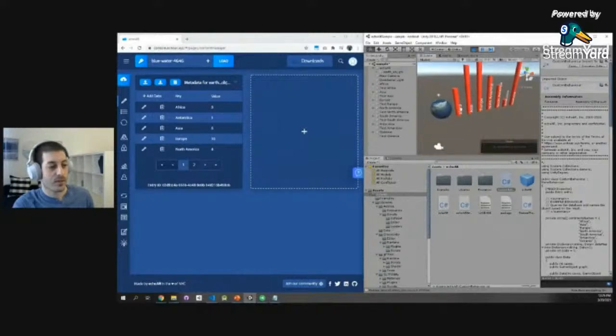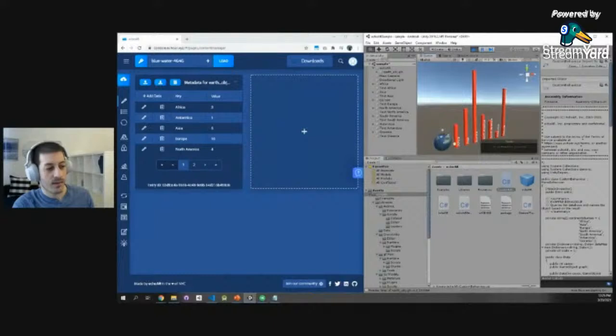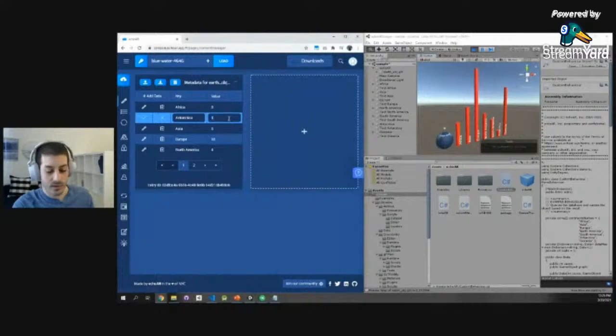Suddenly we have Earth spinning right here, and we have all these bars that show you, in this virtual environment, all the information. And now we can also change things in real time. If I change this from Antarctica from 1 to 8, bam, suddenly it jumps in real time. If I delete it, it automatically disappears.